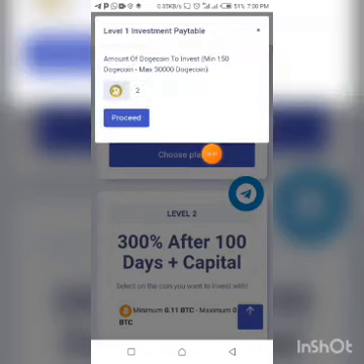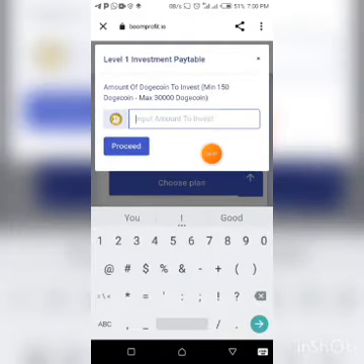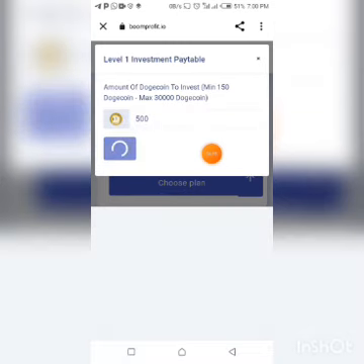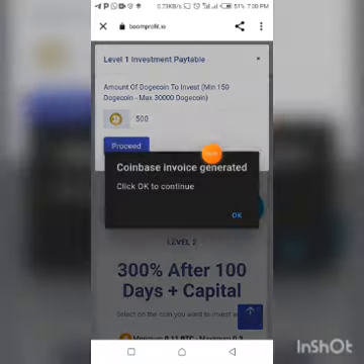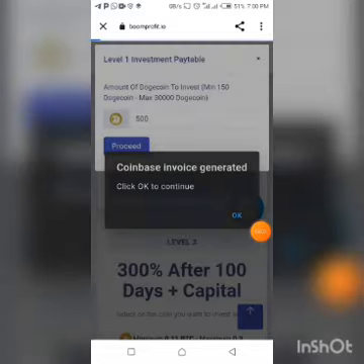Now I scroll down and click on choose plan. Let me say 500 Doge, for example. 500 Doge, guys. Invoice generated. You can see now, guys, Coinbase invoice generated.